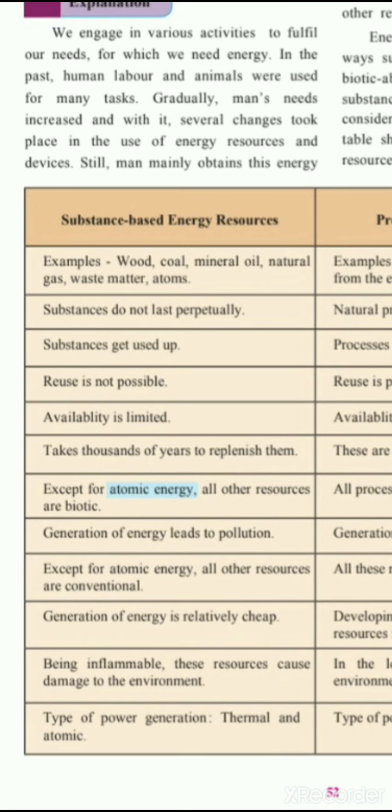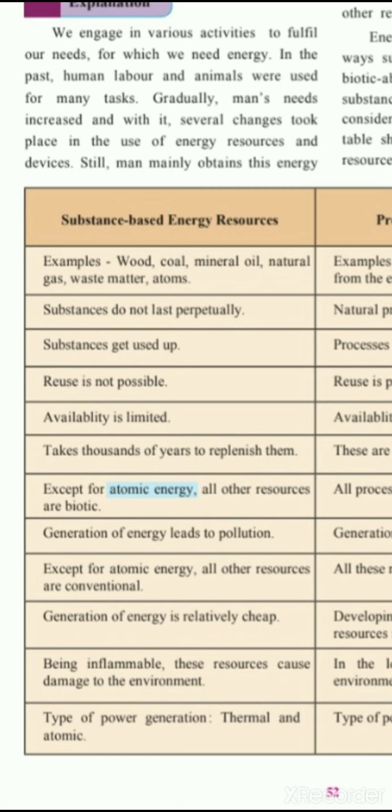Except for atomic energy, all other resources are biotic. Generation of energy leads to pollution. This is creating pollution. Except for atomic energy, all other resources are conventional. Generation of energy is relatively cheap. It is very cheap. We don't need to buy it for a high cost. Okay. Being inflammable, these resources cause damage to the environment. If we are using this kind of resources, it is going to create damage to our environment. Types of power and energy such as thermal and atomic energy.